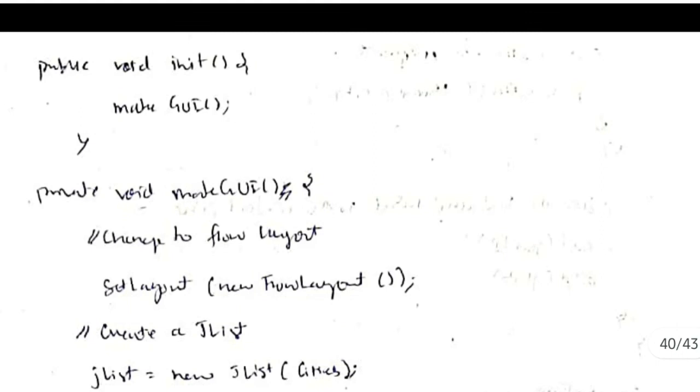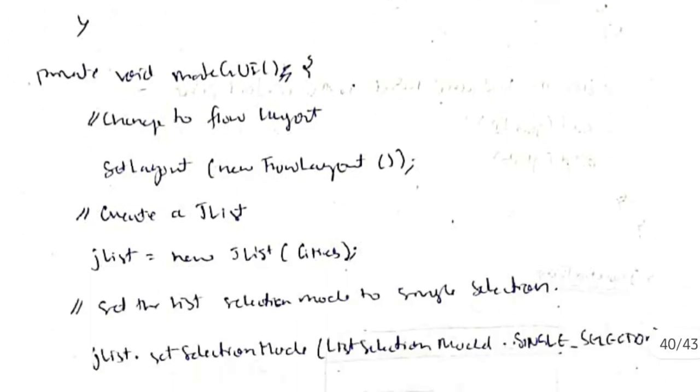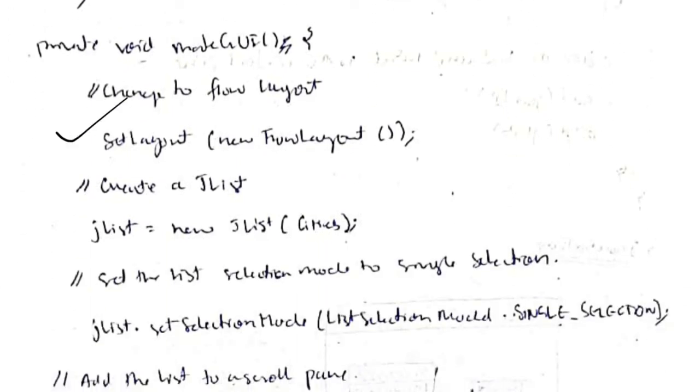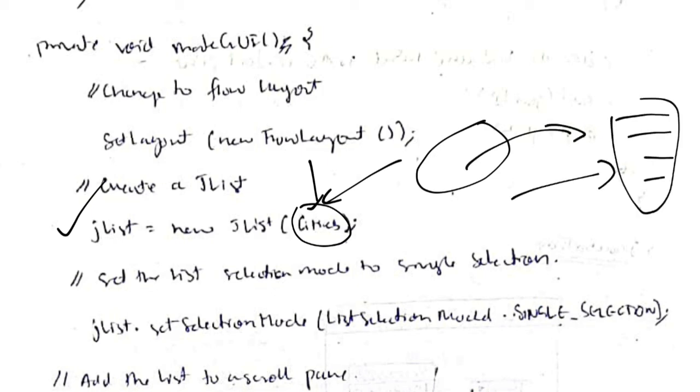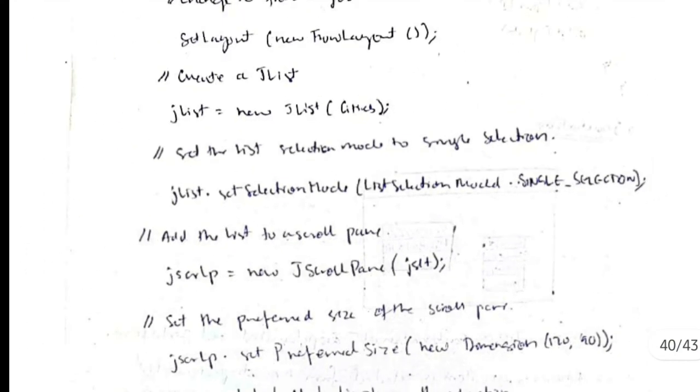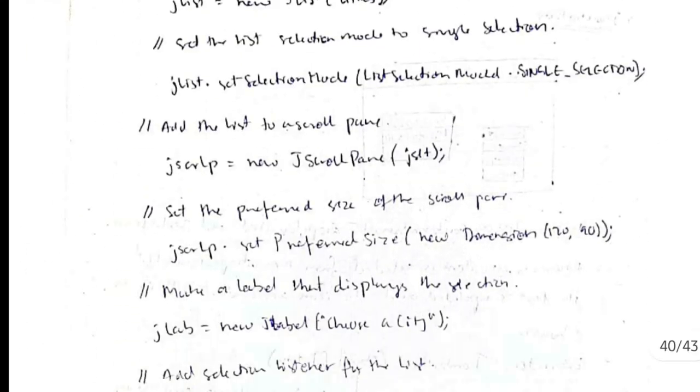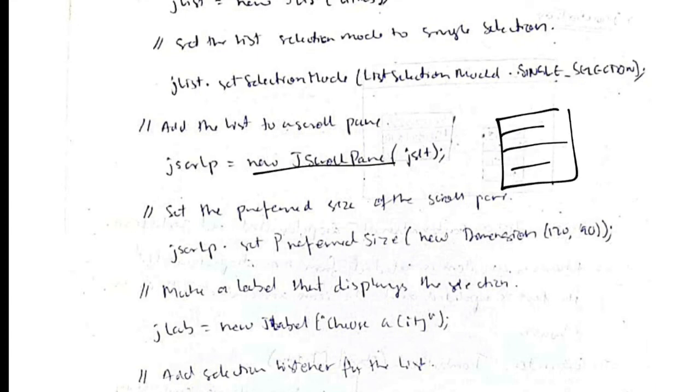For that we will be using the make GUI function. In GUI, first we will set the layout, and then the list will be created. Okay, in the list the array of city will be passed, so that the array of city will be converted to a list type. Then our task is to display this one. How to display that? Firstly we will set the selection mode, which is the single selection, and then we will add the scroll pane. Okay, if you don't add the scroll pane, it will be showing just a fixed view. If you want to scroll down also, you have to add a scroll pane here. That's what we are doing here.